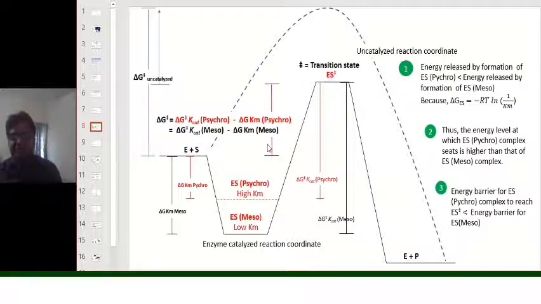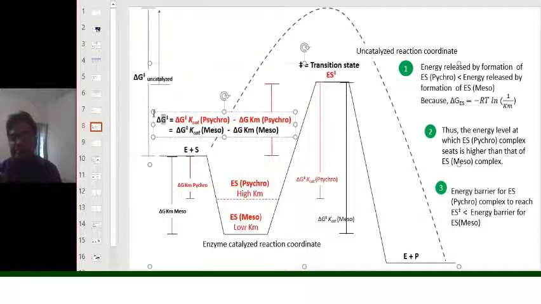So, there is a less energy barrier for the enzyme substrate complex for the cyclophilic enzyme. That's why cyclophilic enzyme can achieve better reaction rate despite the colder temperature in comparison to their mesophilic counterparts.